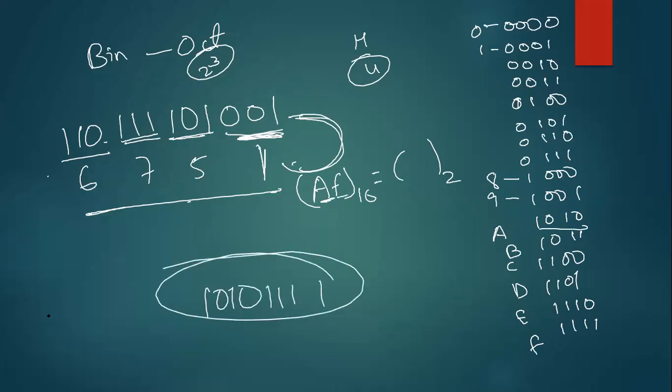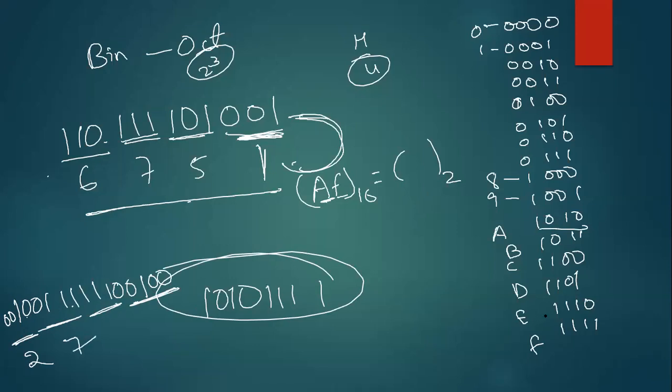That will be my answer. Similarly, take 10011111100100. I want to convert this number into hexadecimal. I will make groups of 4. If I don't have anything, I will place zeros here. Now see, 10 means 2, 0111 means 7, 1110 means E, 0100 means 4. So my answer will be 27E4, the equivalent of this binary number.